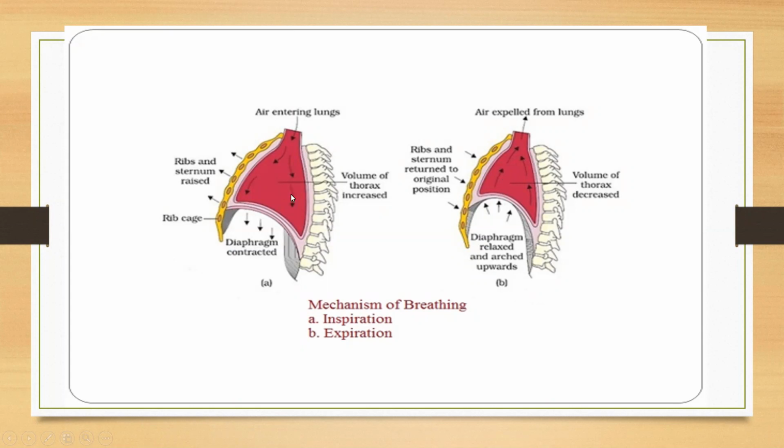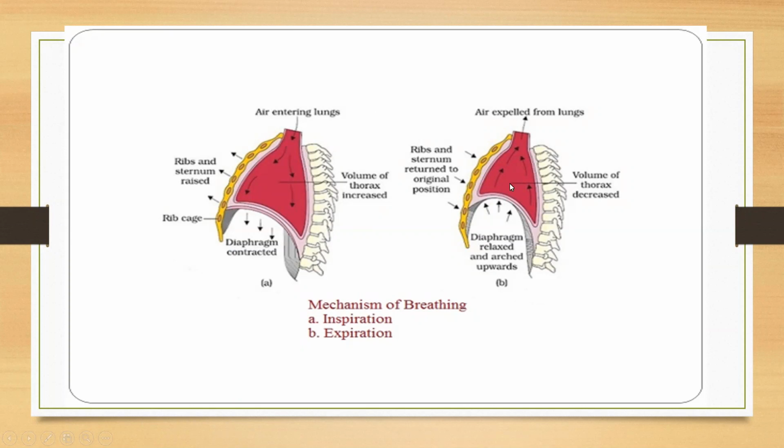So to equalize the pressure, air enters into the lungs. To keep a balance between the atmospheric pressure and the lung pressure, what happens? Air enters into the lungs. The outside atmospheric pressure was higher and the lung pressure was lower. So to maintain equal pressure, what happens? What does the pressure gradient do? To maintain the pressure gradient, what does the air do? Air enters into the lungs.